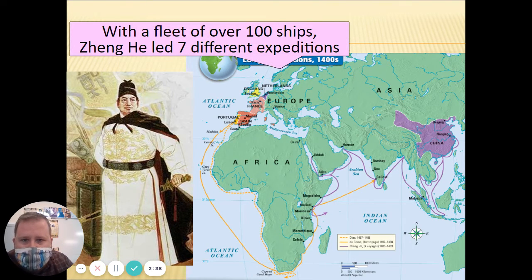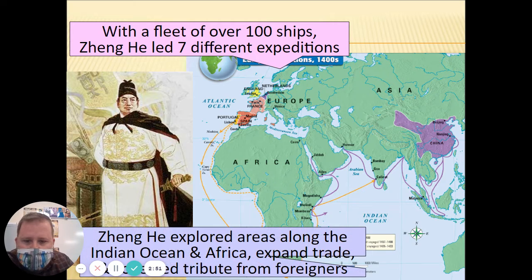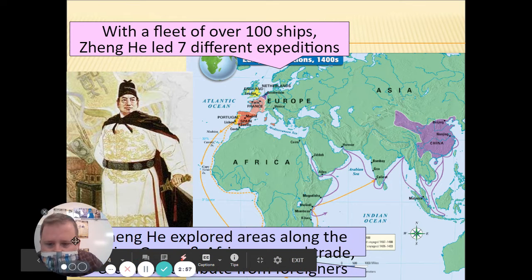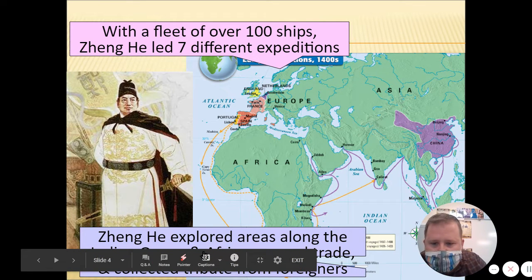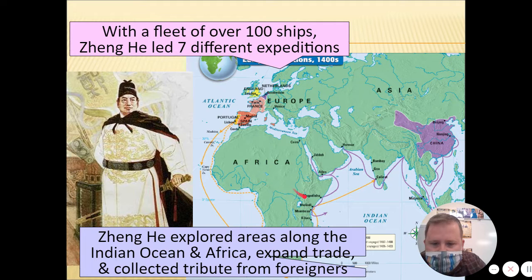So, with a fleet of over 100 of these ships, Zheng He led 7 different expeditions all around Asia, East Africa, and Southeast Asia. Zheng He explored areas along the Indian Ocean and Africa. He expanded trade, and he collected tribute from foreigners.